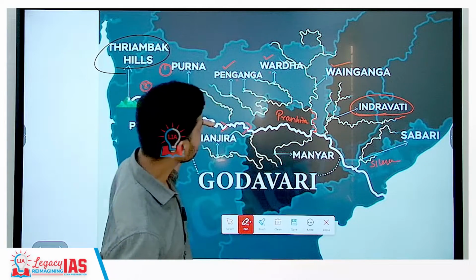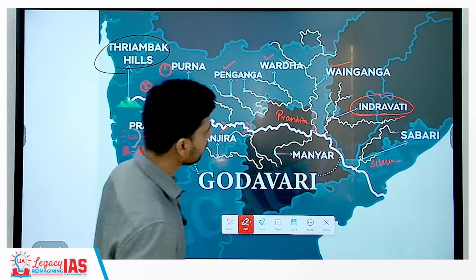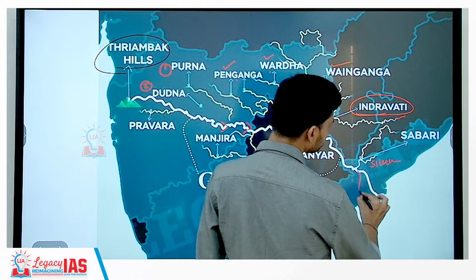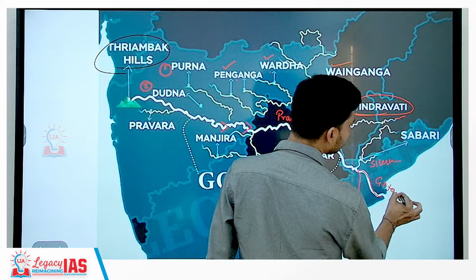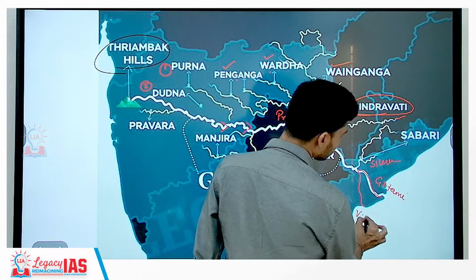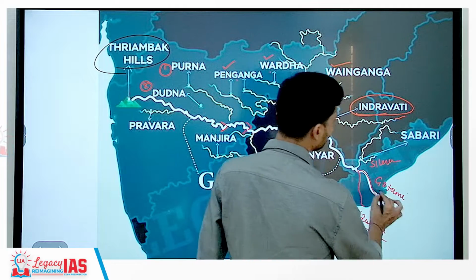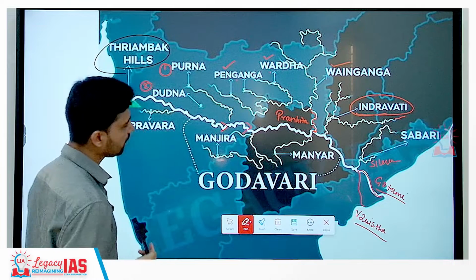So these are the major left bank tributaries of river Godavari. While flowing through the state of Andhra Pradesh, the Godavari river splits into two channels. The northern channel is known by the name of Gautami, while the southern channel is known by the name of Vasishta. So Gautami Godavari or Vasishta Godavari, this is also the terminology sometimes they use.